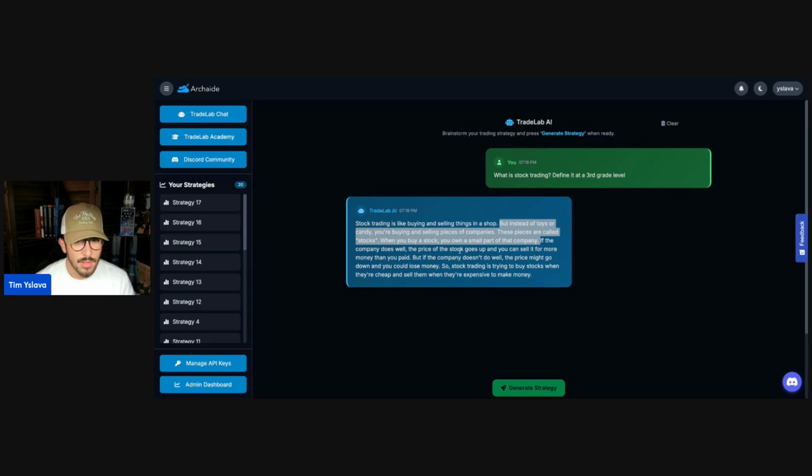So if the company does well, the stock price will go up, and you could sell it for more money than you paid. This is very surface level. But if the company does not do well, the price might go down and you could lose money. So stock trading is trying to buy stocks when they're cheap and sell them when they are expensive to make money. Okay, that's a pretty good definition.